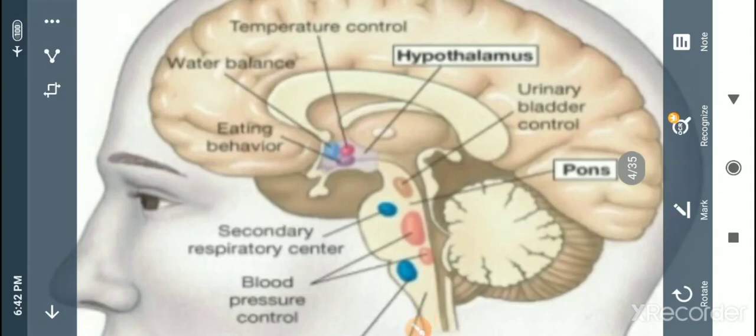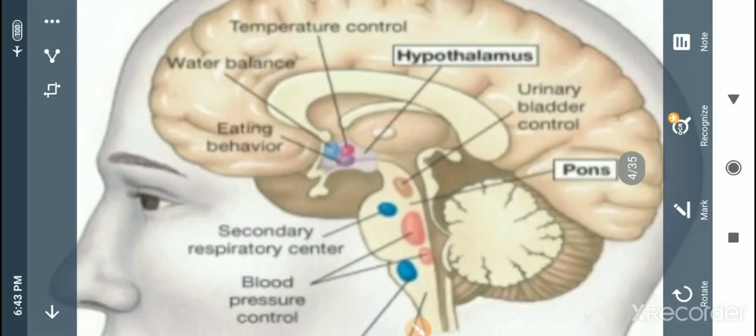In the brain, different points and centers come into working condition when individuals need them. What is the temperature? If the temperature is high or low, maintaining the equilibrium of the body's temperature is taken up by the hypothalamus gland.